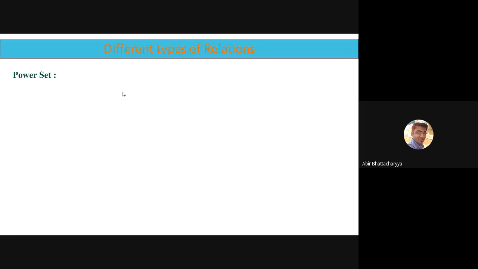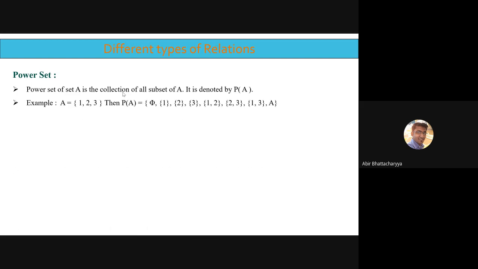So first, we are going to learn what a power set is. Write down the definition, all of you. What is a power set? The power set of a set A is the set of all subsets of A, and it's denoted by P of A. For example, check the set A equals {1, 2, 3}. What is the power set of A? We will consider all the subsets of A. All the subsets of A make up the power set of A.